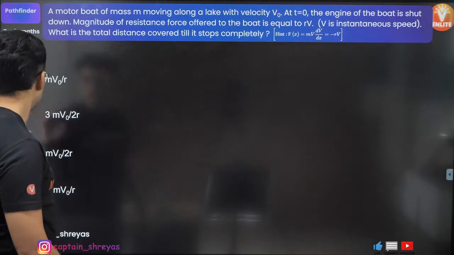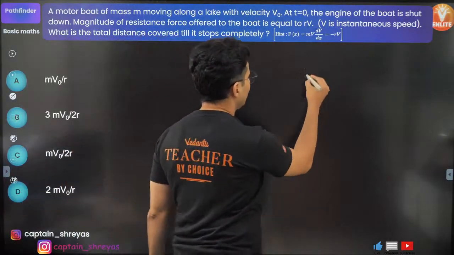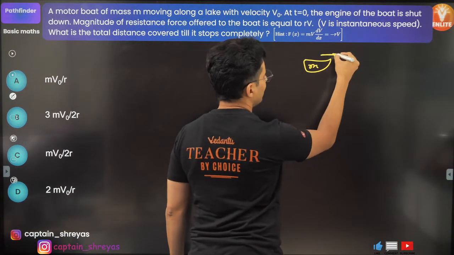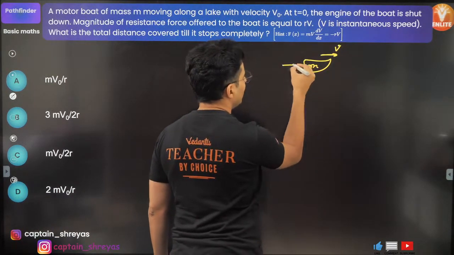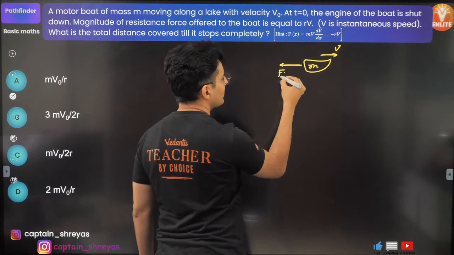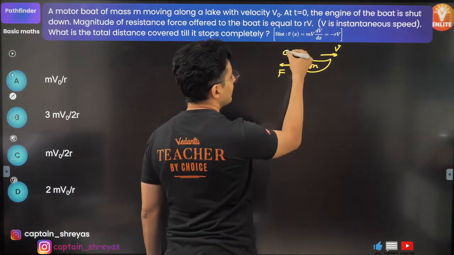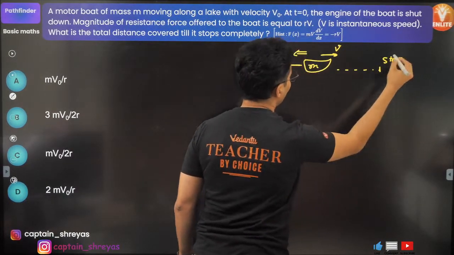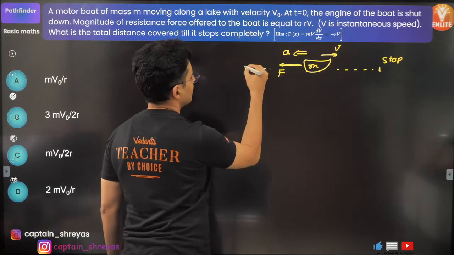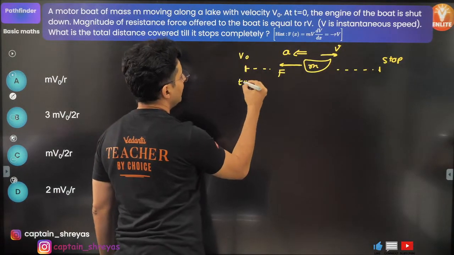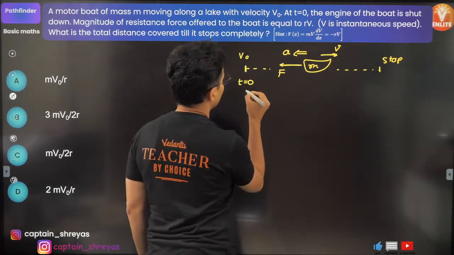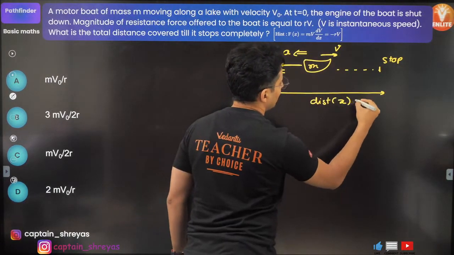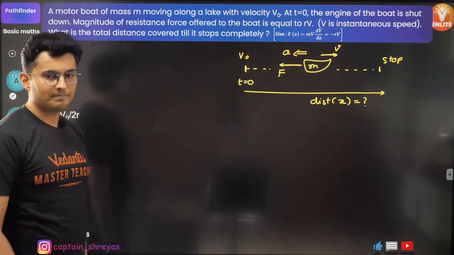Let's try to solve the question. First of all, let's draw it. So you have this boat of mass m which was traveling with certain velocity, but now it experiences some force because of which it will decelerate and eventually it will stop. Before it stops, it had certain velocity v0 when time was 0. So the question is, how much distance did it cover? This is what is asked.